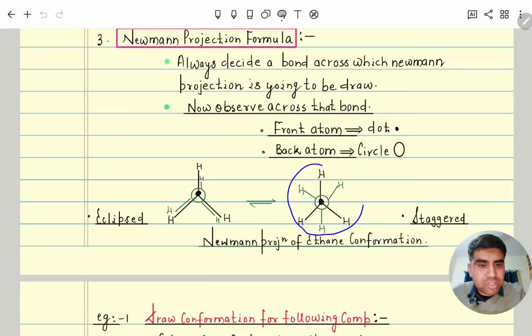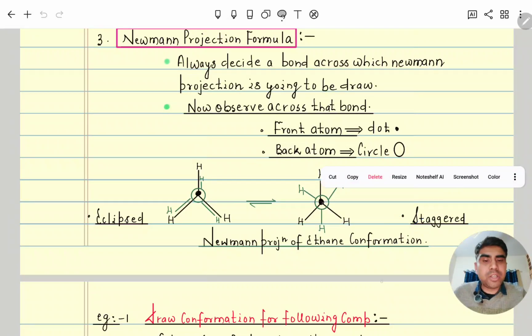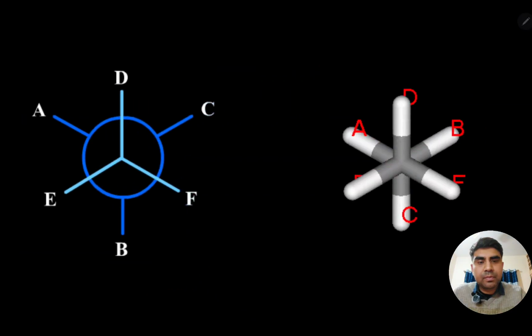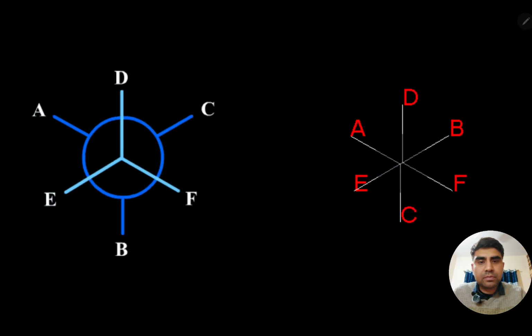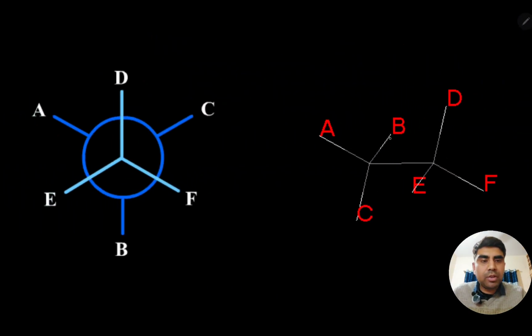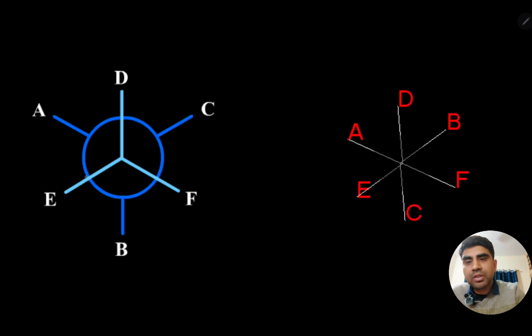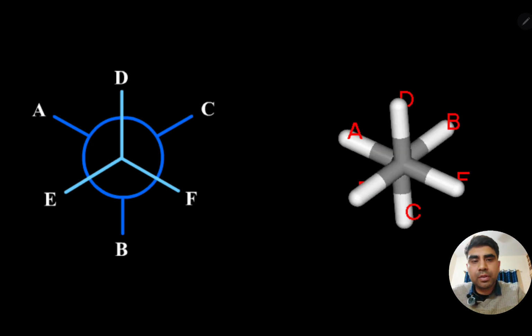So this is the staggered form after rotating 180 degrees. This is eclipsed in the Newman projection and this is staggered. You can visualize this one also: this one is the Sawhorse representation, whereas this one is its Newman projection.